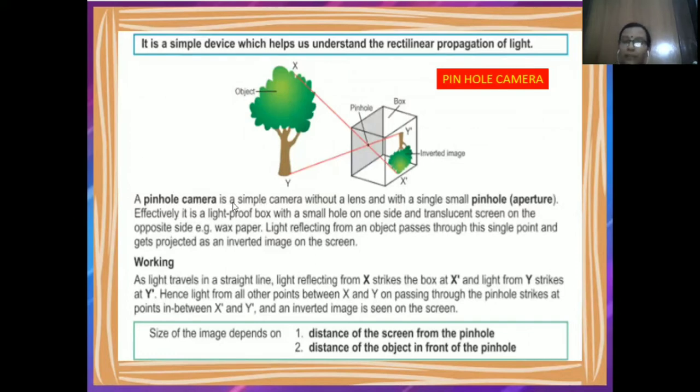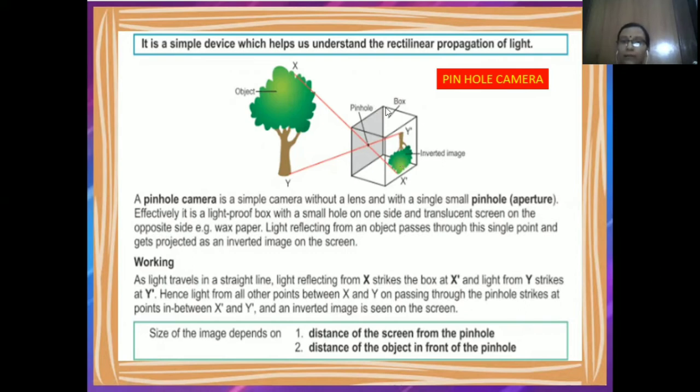A pinhole camera is a simple camera without a lens and with a single pinhole. So what we are doing is simply making a hole at one corner and applying butter paper on the other side. So what happens when the light enters through this? It will form an image on the screen. Yes, the wax paper which we are using as a screen.